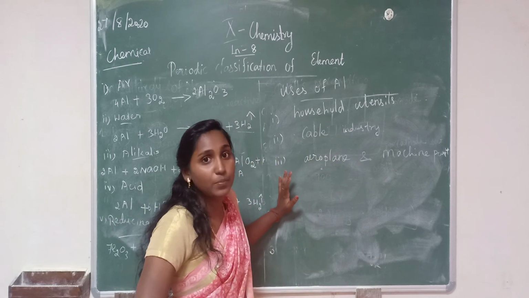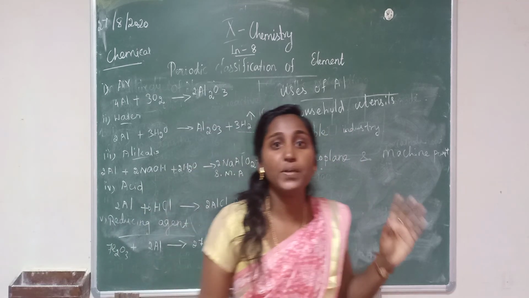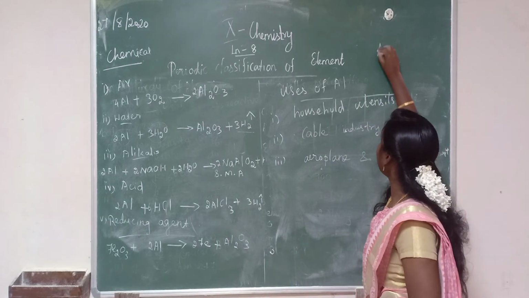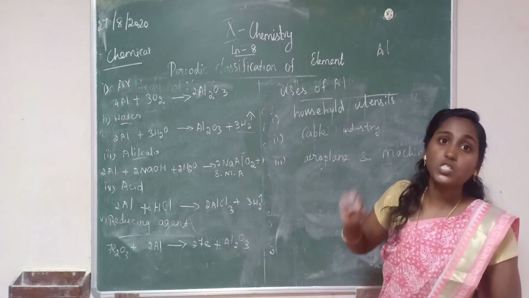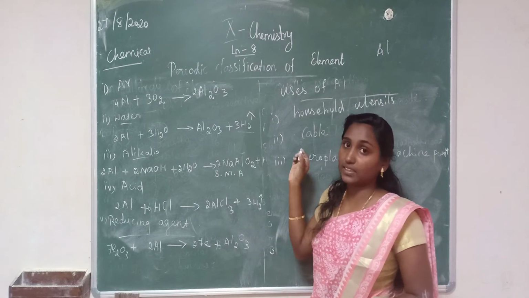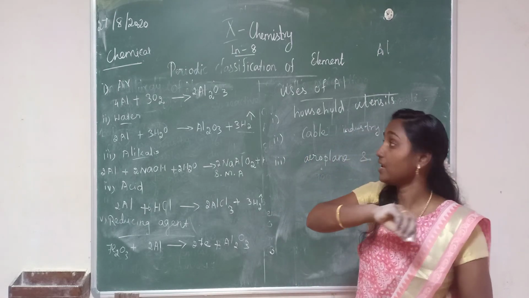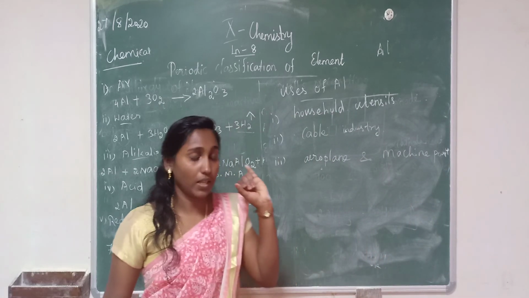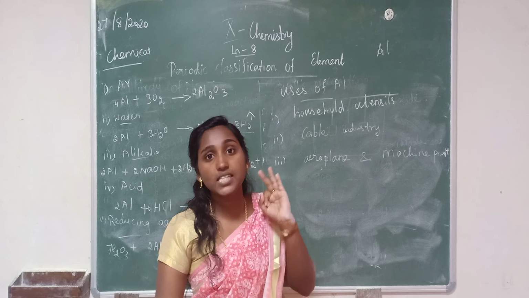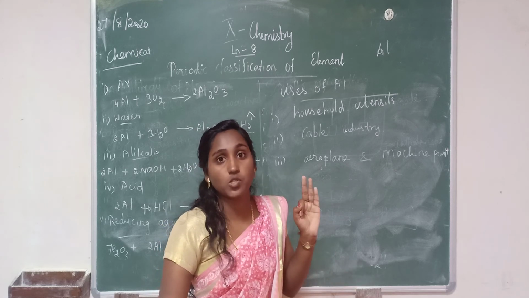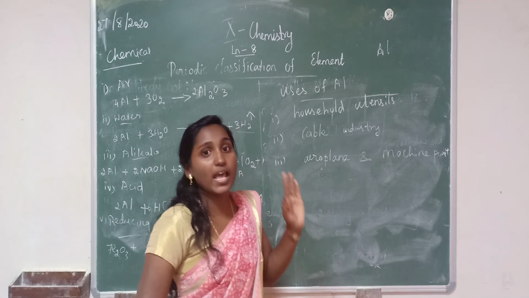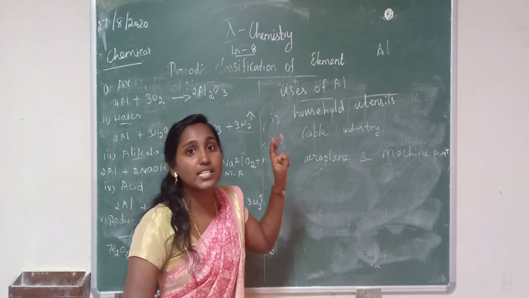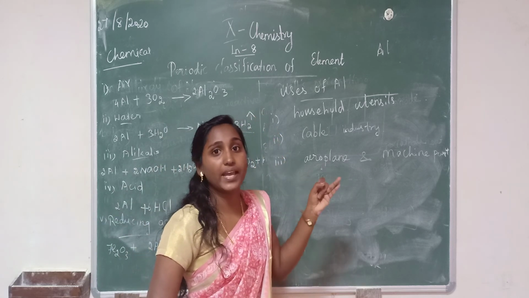Can you study this aluminium? So what is the color of aluminium? Silvery white metal. Aluminium symbol is Al. Aluminium is the most abundant metal in the earth crust. It is a reactive metal, and three ores we studied in this aluminium. What are the ores? Bauxite, cryolite and corundum. Study the formula also, okay? Then we studied two processes. What are the processes? Hall's process and Bayer's process.